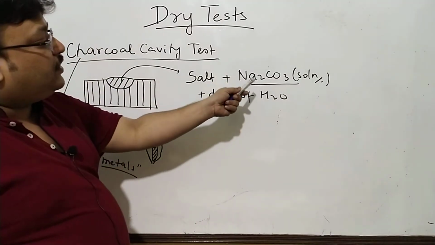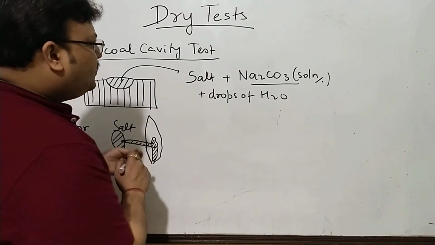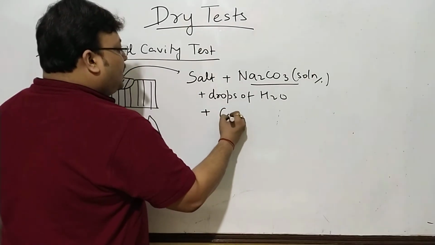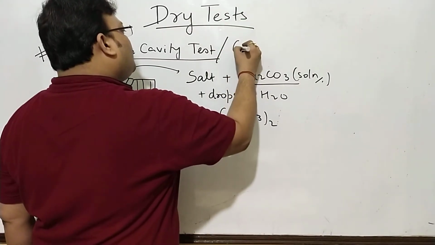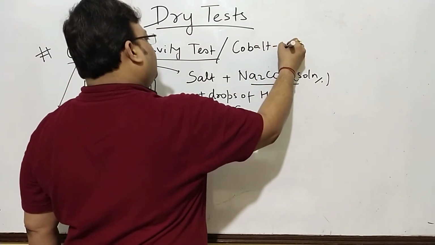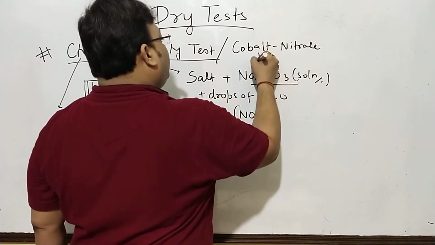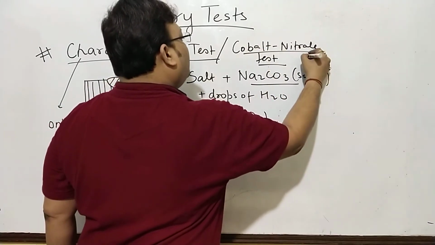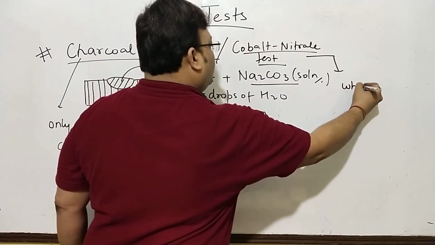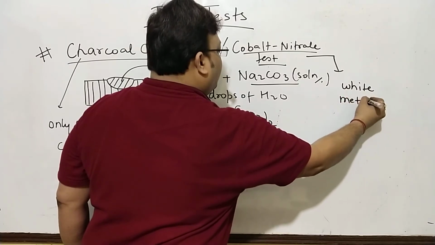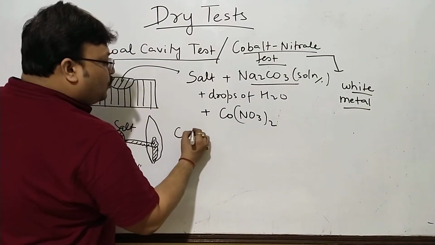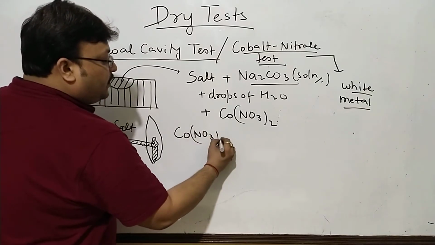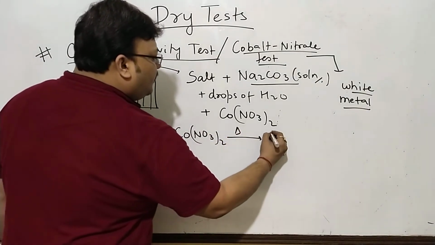Along with the salt, sodium carbonate, drops of water, you add a bit of cobalt nitrate. Then it's called cobalt nitrate test. Remember, it's cobalt nitrate test when you are doing it for colorless or otherwise white metal.